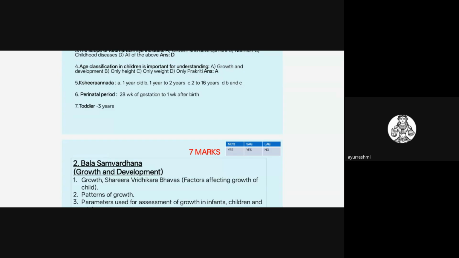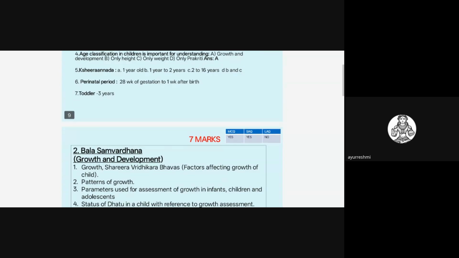Even they may ask age-related questions like Kshirannada. What is the age group of Kshirannada or Kshirada? Kshirannada is 1 to 2 years. You all know that. So they may ask Kshiradavastha, that is up to 1 year, Kshirannada is 1 to 2 years. Wherever they ask these types of questions on age classification, what is the Pauganda? 5 to 10 years is called Pauganda. Those things you have to highlight.